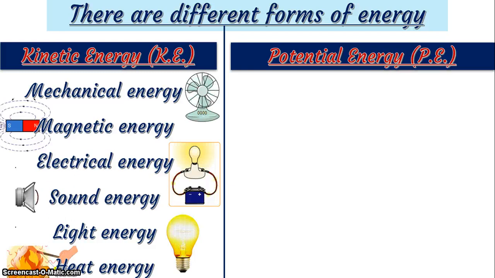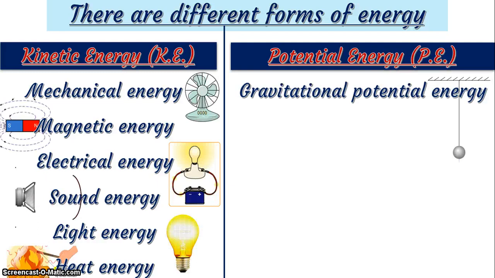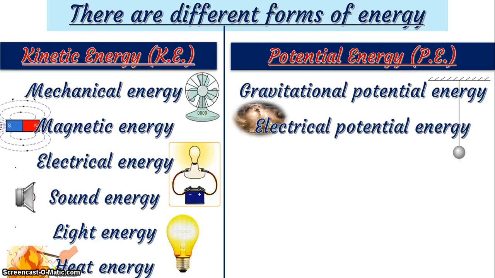So let's look at potential energy, energy forms that are stored. These include the gravitational potential energy. We have the electric potential energy, like what you have with lightning. Do you know that lightning and thunder are a result of electric potential energy, static electricity? Oh yeah, so electric potential energy is a form of energy. It is different from the electric energy, which is a form of the kinetic energy.